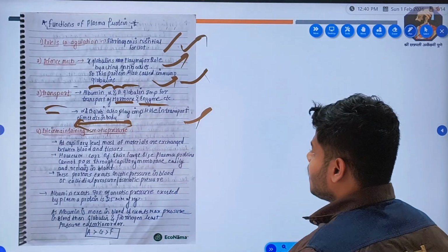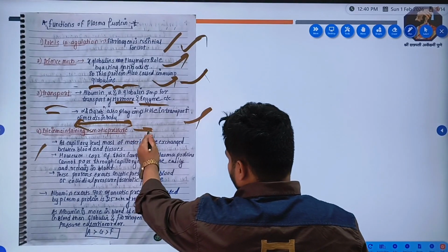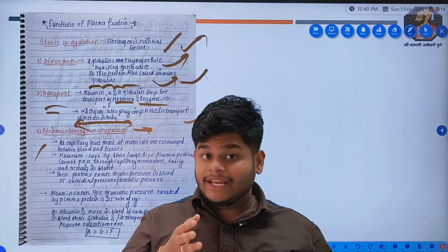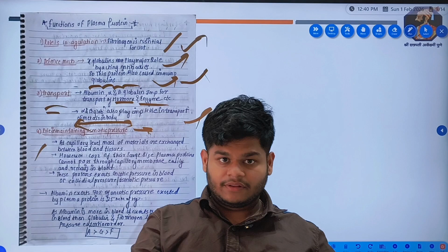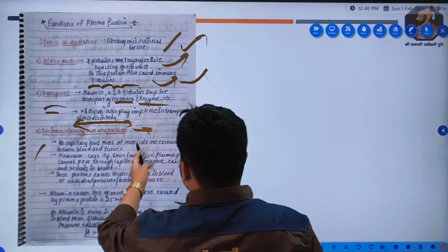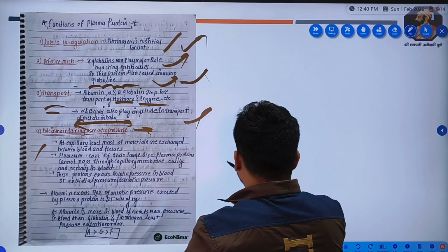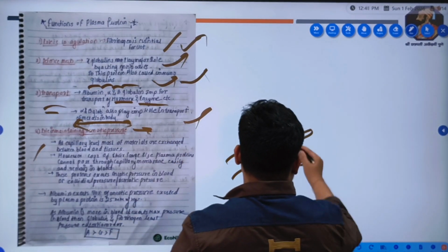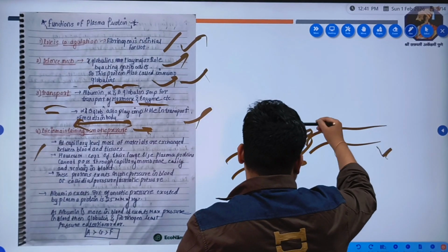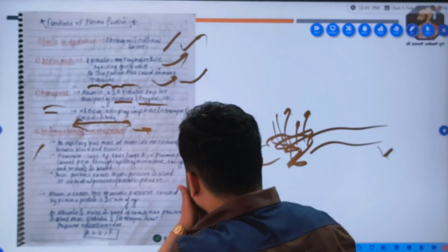These are vectors. Role in maintaining osmotic pressure. What is osmosis? Osmosis is the movement of water from its higher concentration to lower concentration, right? At the capillary level, most materials are exchanged between blood and tissues, right? Blood and tissue at a capillary: these are arteries, these are capillaries, and these are venules. So here there is so much exchange between tissues and vessels, right?